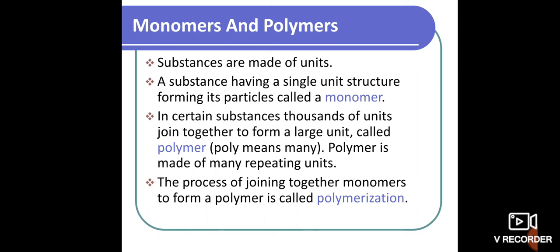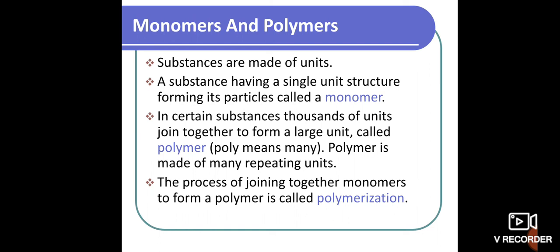So here, about the process of joining together of monomers. A monomer is nothing but a single kind of thread. Understand? Only one kind of thing or one unit of structure is called a monomer. For example, a completely pure cotton product, we can say that is a monomer. Any material that has only one kind of unit structure or a single unit, that is what we call a monomer.